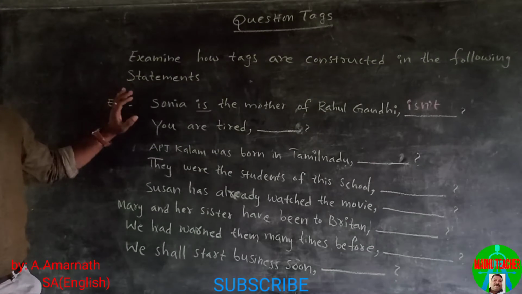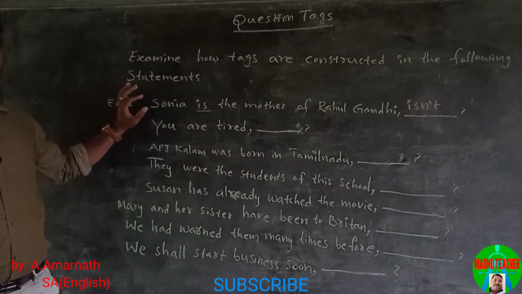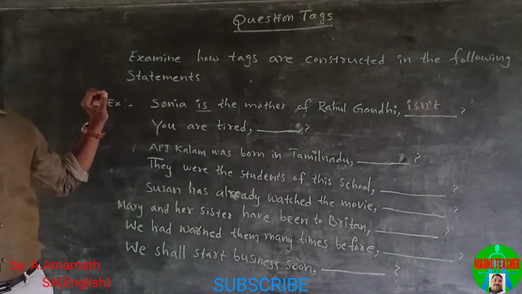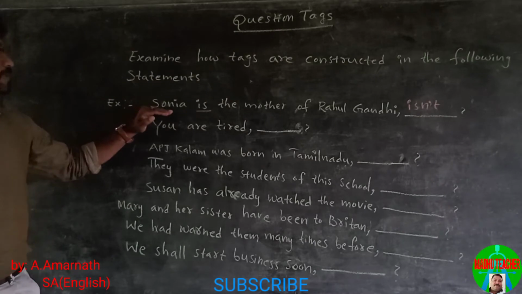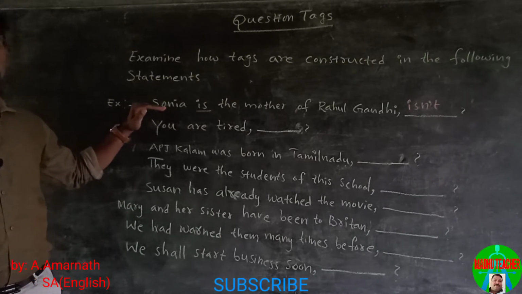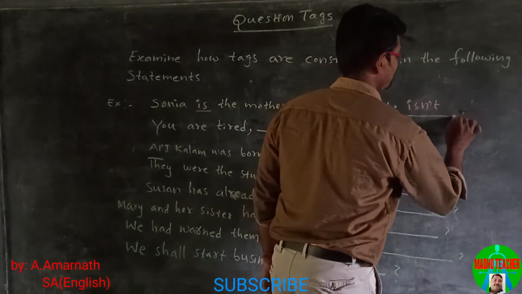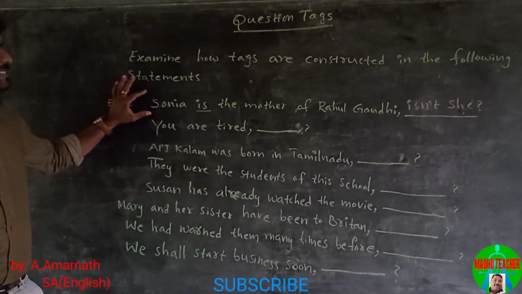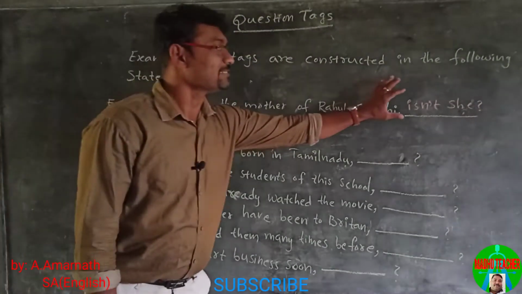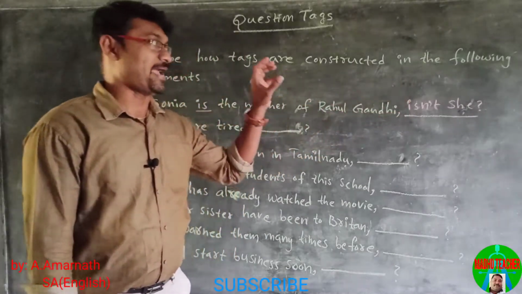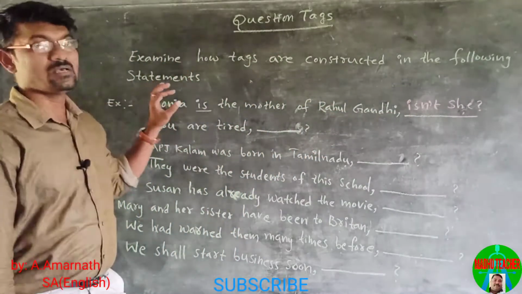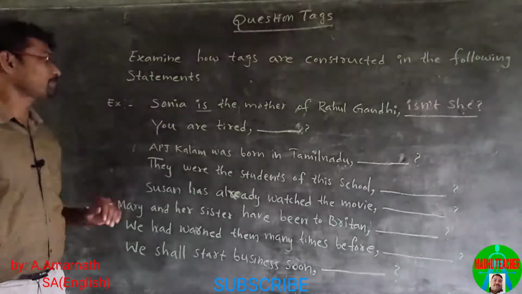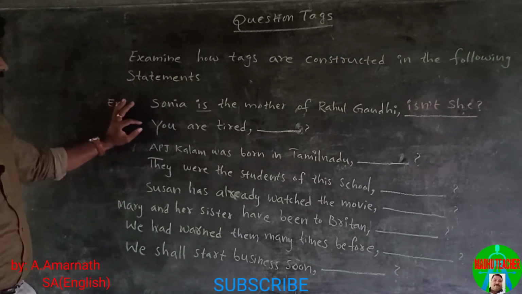Remember, in question tags, we can't use nouns. Instead, we can use pronouns. Here, Sonia becomes she. This sentence is positive, so the tag is negative, and in question tag we use pronouns only. We can't use nouns. Let us move to the second statement.